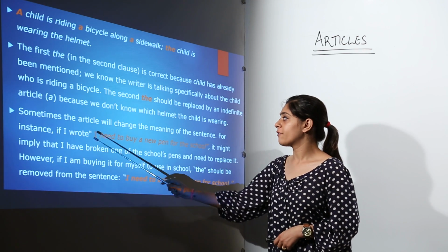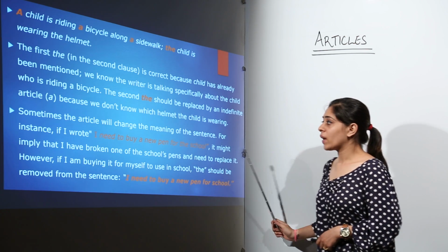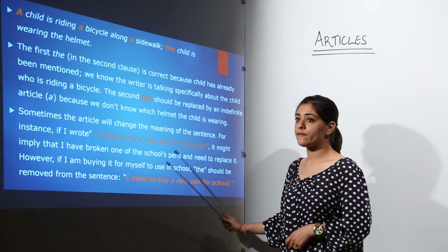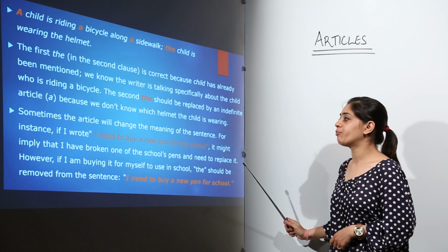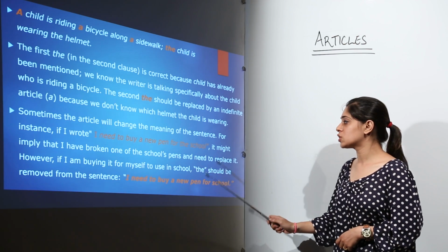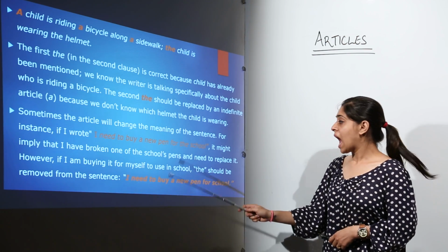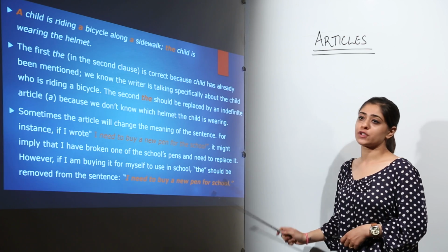For instance, if I wrote, I need to buy a new pen for the school. Now it might imply that I have broken one of the school's pens and need to replace it. However, if I am buying it for myself to use in school, the should be removed from the sentence. So it becomes, I need to buy a new pen for school.